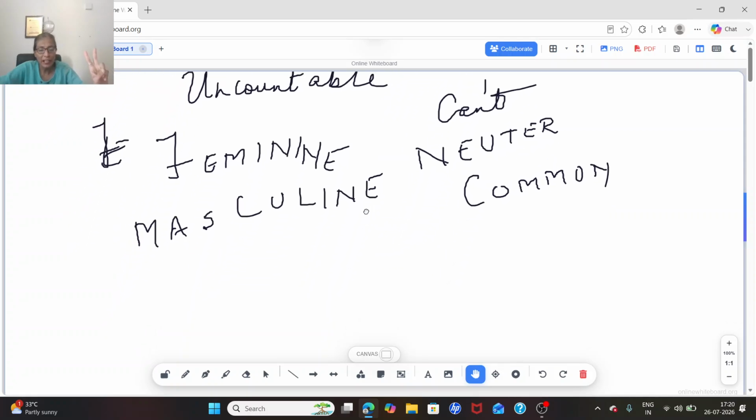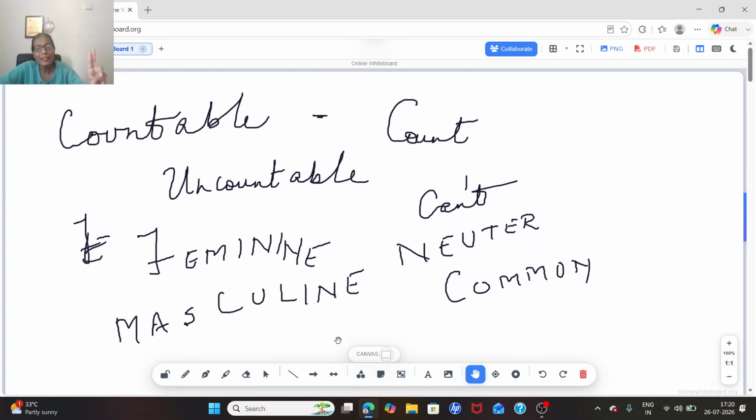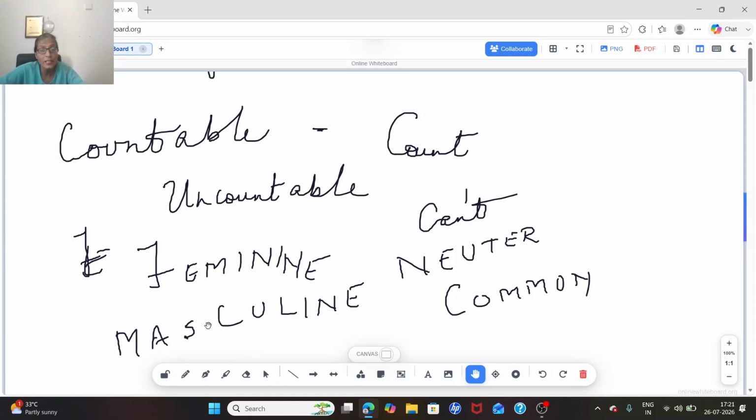Neuter. Okay, I repeat once again, a noun that denotes a male animal is said to be masculine gender, right? Male qualities, masculine gender; female qualities, feminine gender. If a noun denotes either a male or a female, it is common. If a noun denotes things that are neither male nor female, things without life, it is said to be neuter gender. You can say, yes, the book is neuter gender.